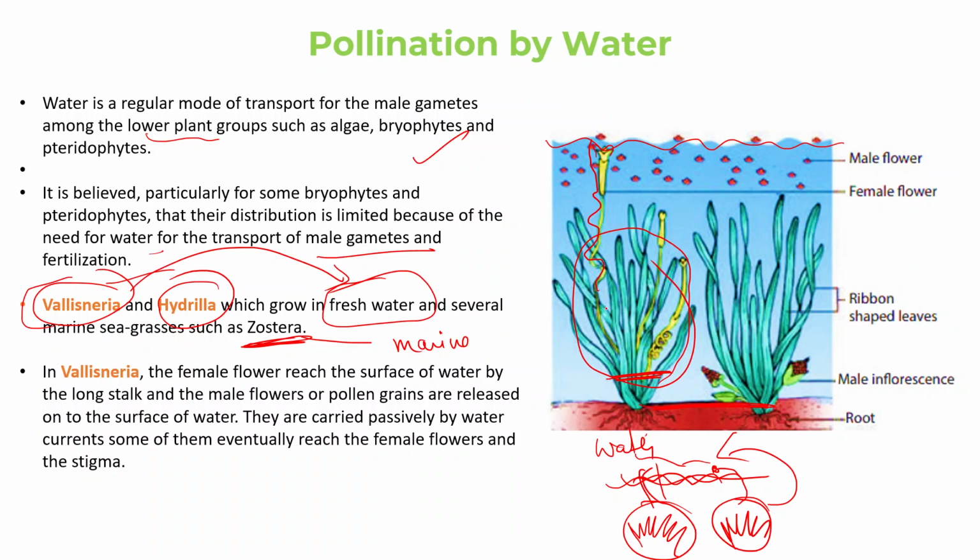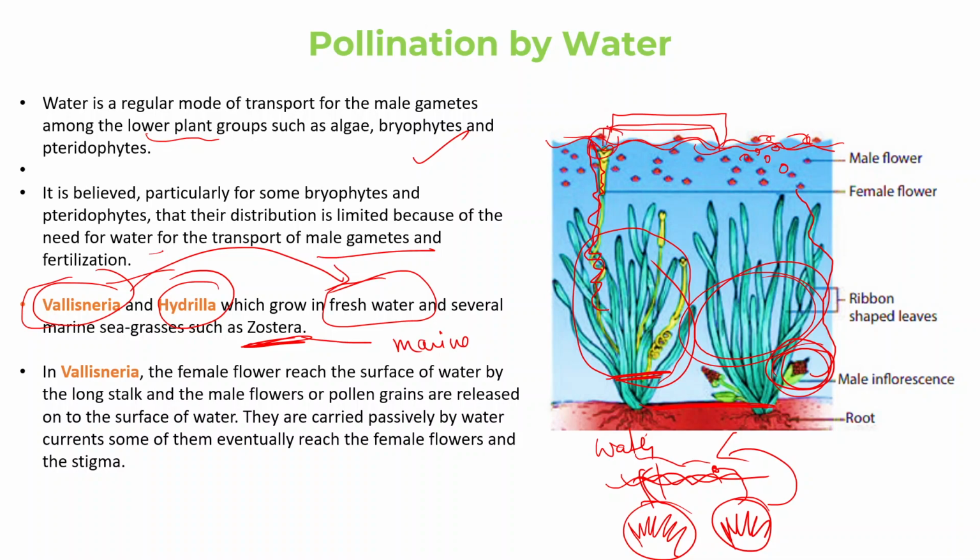But somehow this flower reaches above the water surface, and this is my male plant, which is carrying the male inflorescence. The pollen grains are released, and these male flowers also reach above the water, and on the surface of the water the pollination takes place.